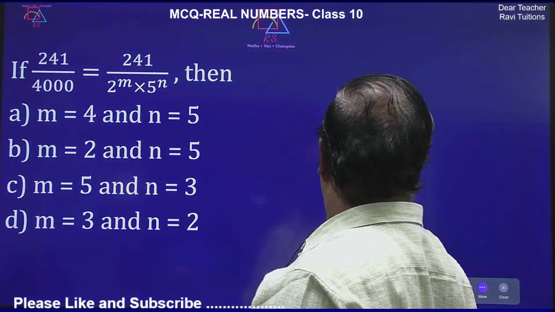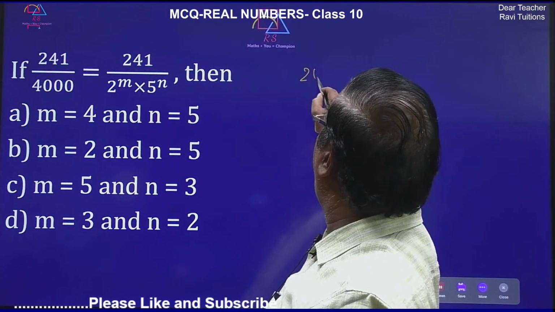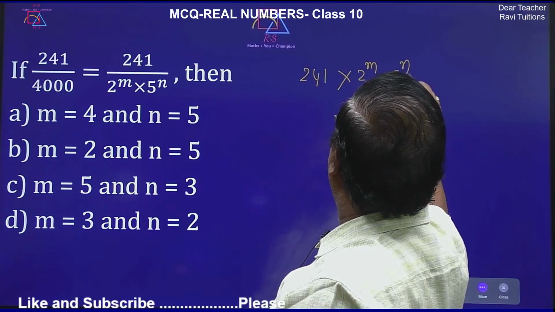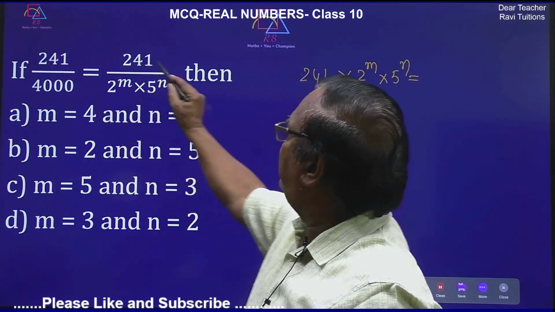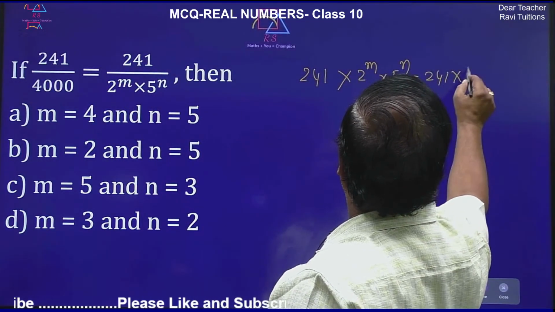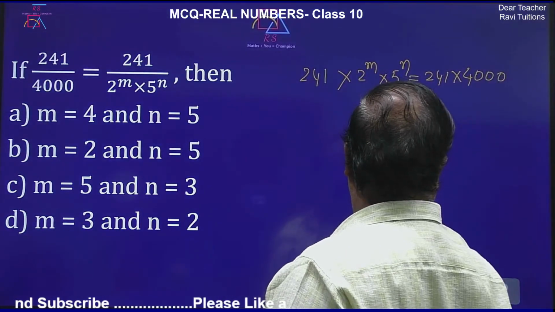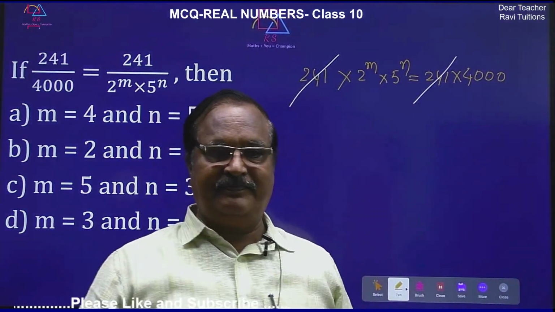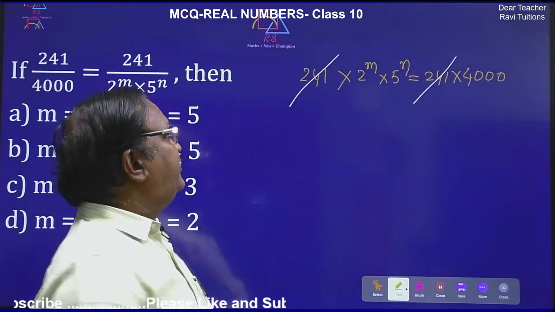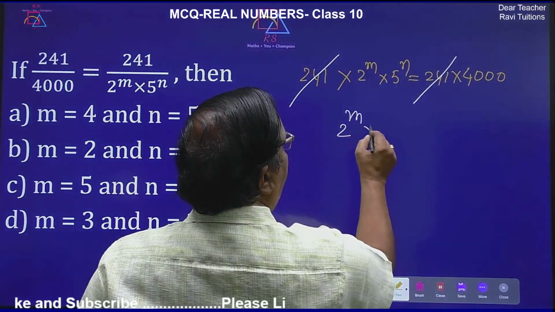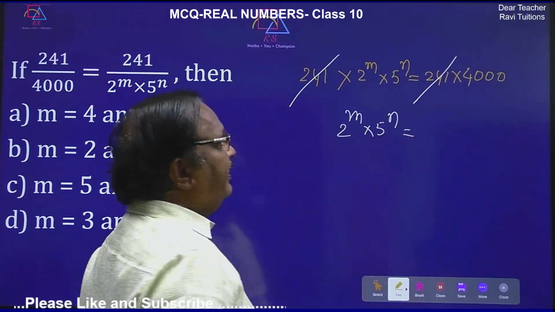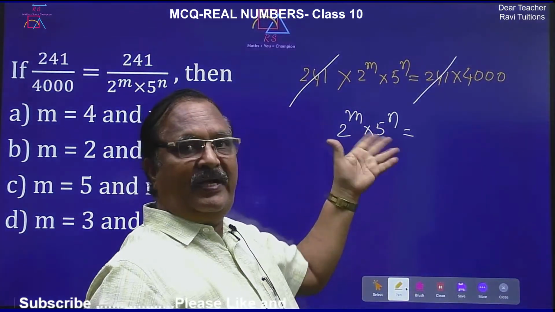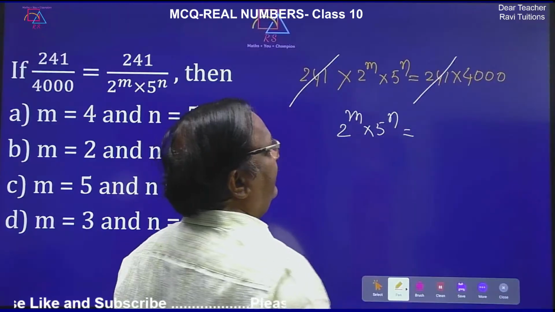So cross multiply it. So 241 into 2 to the power of m into 5 to the power of n is equal to 4000 into 241. So 241 into 4000. Okay. So now on both sides 241 can be cancelled. So now on the left hand side only 2 to the power of m and 5 to the power of n is there. Now 4000 you have to write as powers of 2 and 5. So now what I will do?